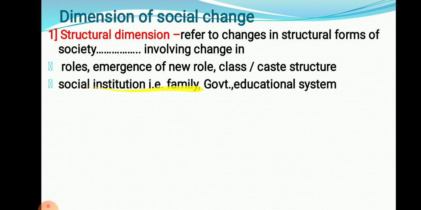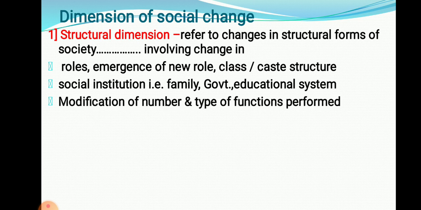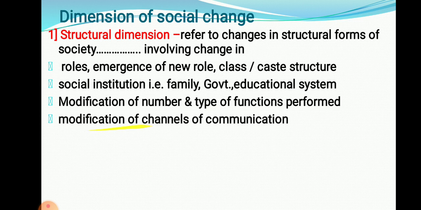Change in social institutions, that is family, government, education system. So, these are the social institutions. If changes are occurring in these institutions, we can say social change is carried out. Modification of the number and types of functions performed: if the role functions are changed or increased, then social change occurs. Modification of channels of communication.